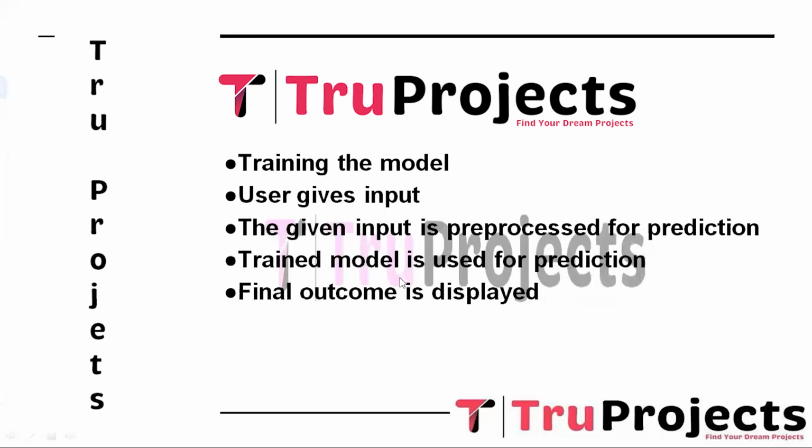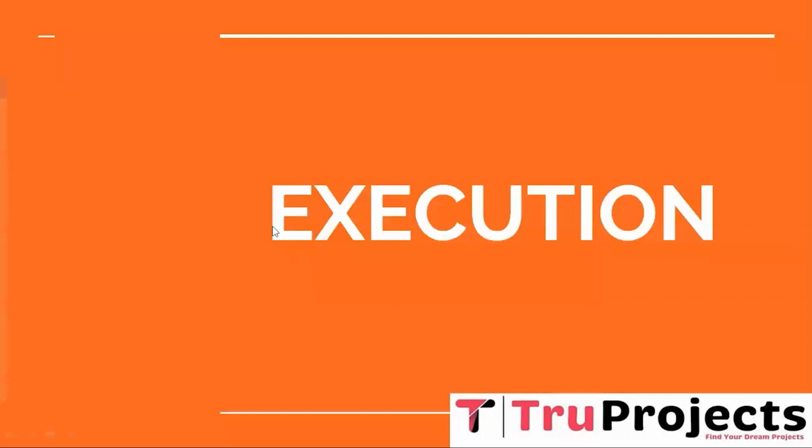The next step is that the trained model is used for prediction. The trained model is utilized to predict the sentiment score from the user input, providing real-time sentiment analysis. And the last one is that the final outcome is displayed. The final outcome, whether positive or negative, is displayed to the user, providing valuable insight into the sentiment expressed in their review.